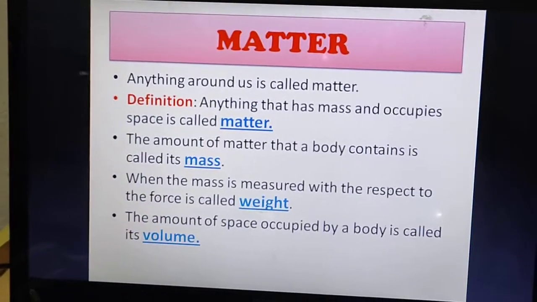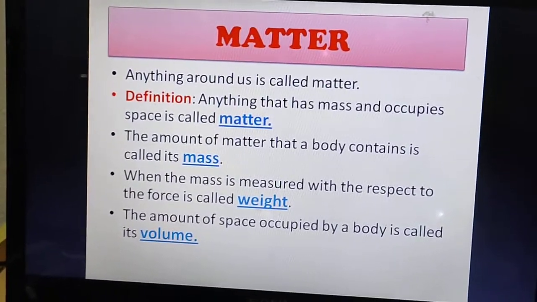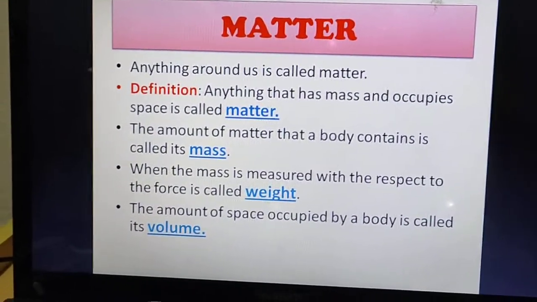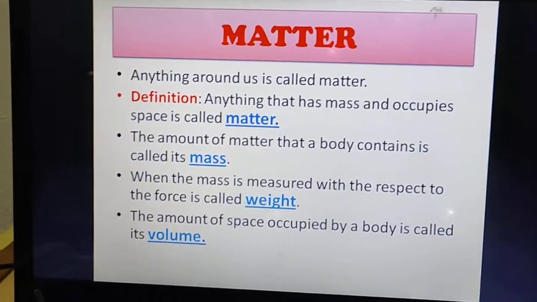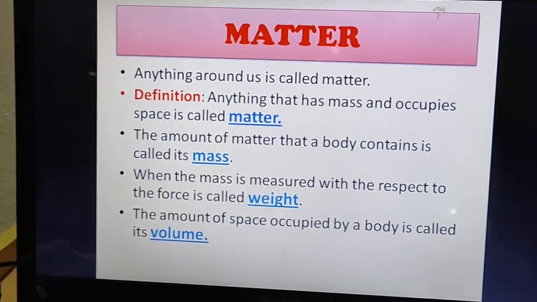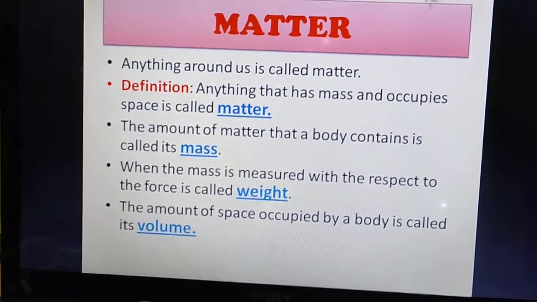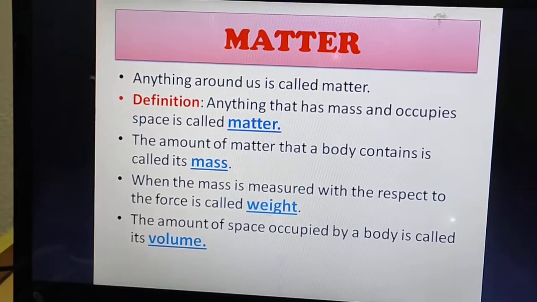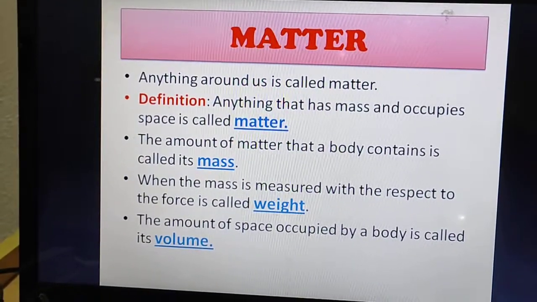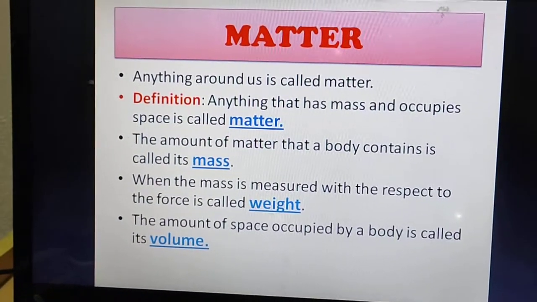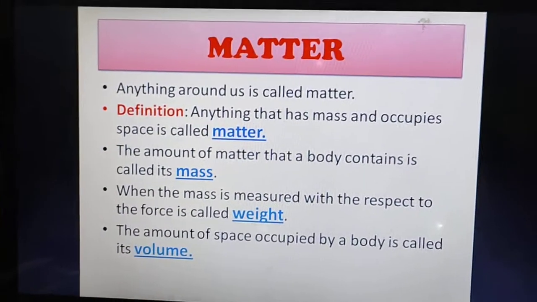Anything around us is called matter. Now the first point which we are going to learn is about the definition of matter. Anything that has mass and occupies space is called matter. For example, pen, pencil, your textbook, duster, the food which you eat, we ourselves are also examples of matter.